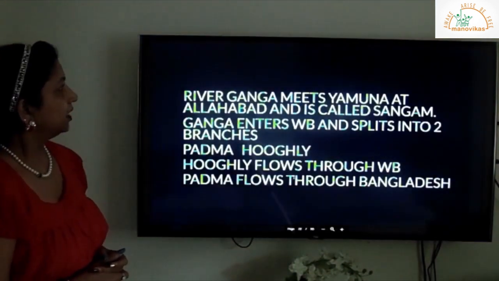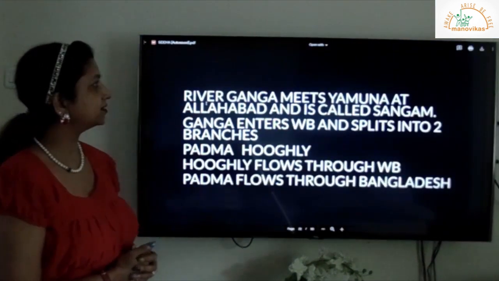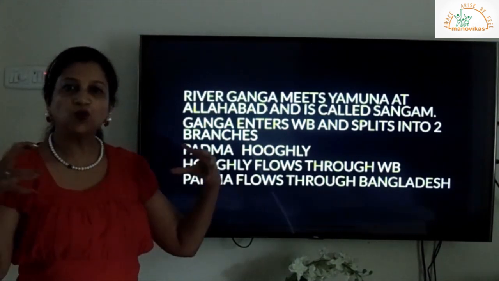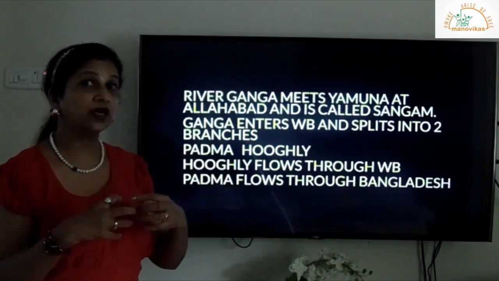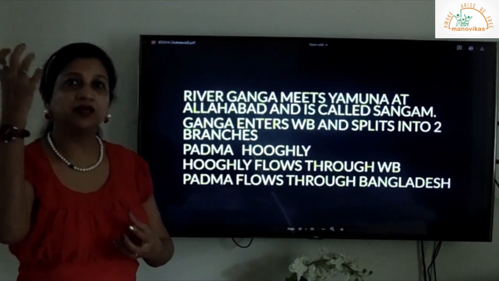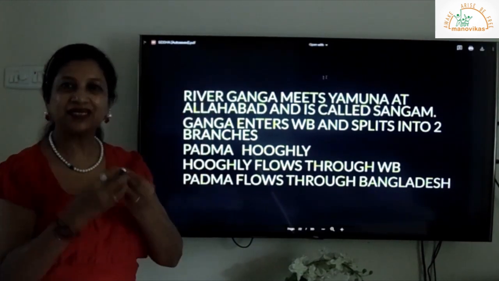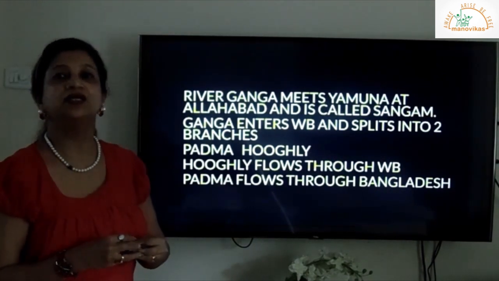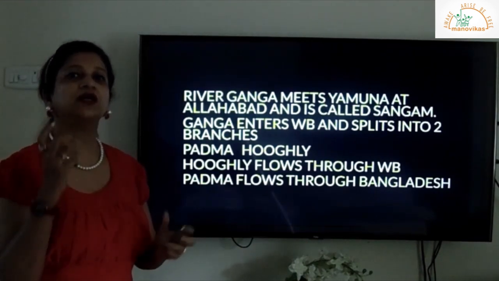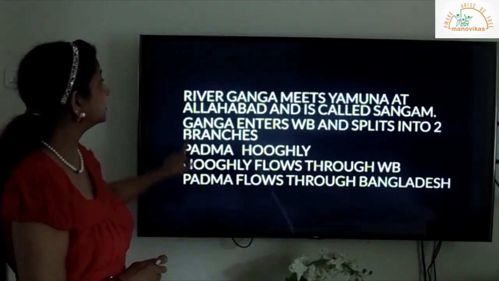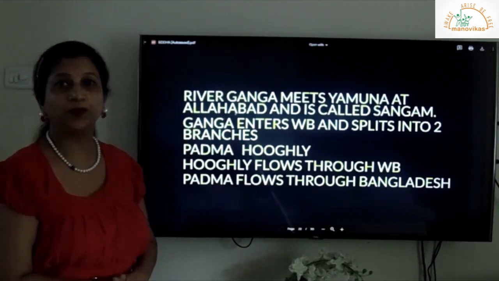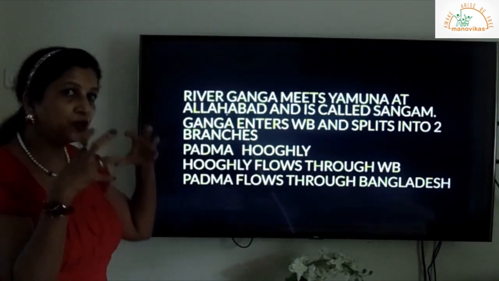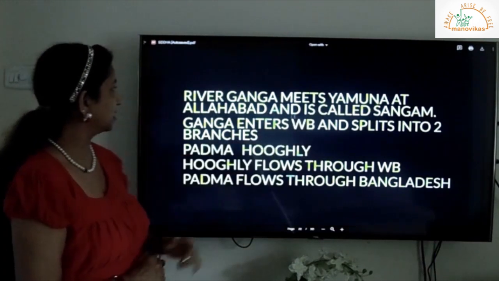Next. Now, the river Ganga, children, meets the river Yamuna at a place. When two rivers meet, that is called a confluence. So when the river Ganga and the river Yamuna meet at one place, that place is called Sangam. What is it called? Sangam. So the Sangam of river Ganga and Yamuna is at Allahabad, in Uttar Pradesh. The union of these two rivers is called Sangam.